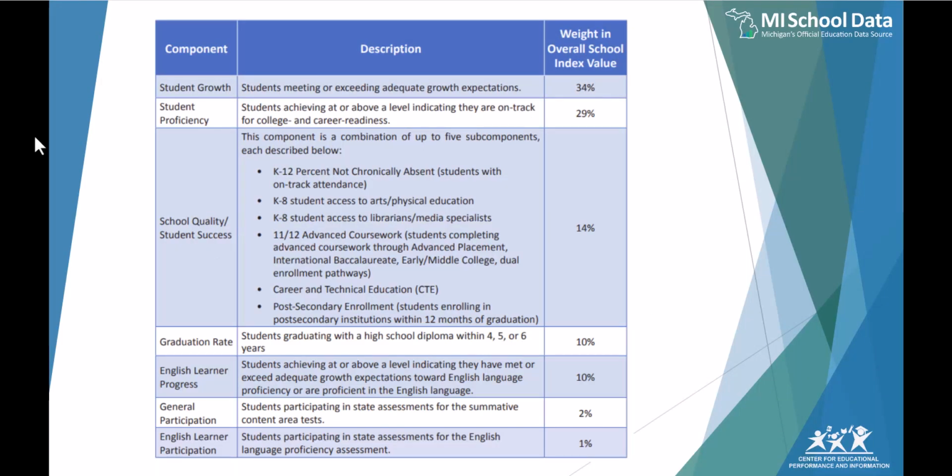For a school that has all 7 possible categories, this is the way that all those different index values are weighted into the overall index. The student growth has the most value at 34%, and then we have student proficiency, followed by school quality and student success, which has various subcomponents: 4-year, 5-year, 6-year graduation rate, English learner progress, and general participation in the state assessment and English learner participation in the state assessment.